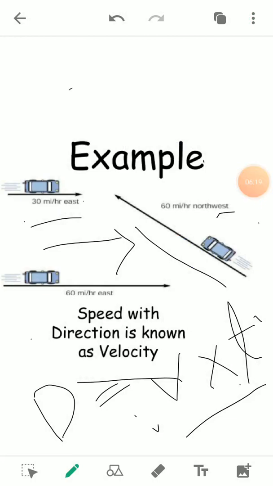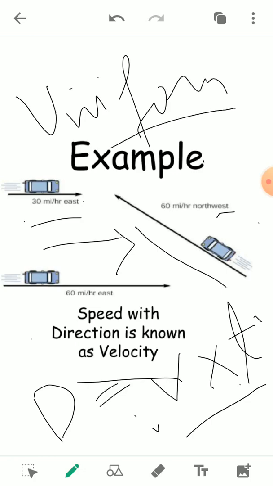Now we will come to the next topic, and that is the uniform velocity. Earlier we studied about the uniform speed. Now we will talk about the uniform velocity. When we discussed the uniform speed, we said that uniform speed is also the constant speed. Like that, uniform velocity is also known as a constant velocity.